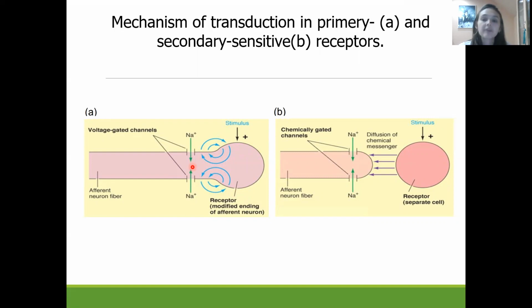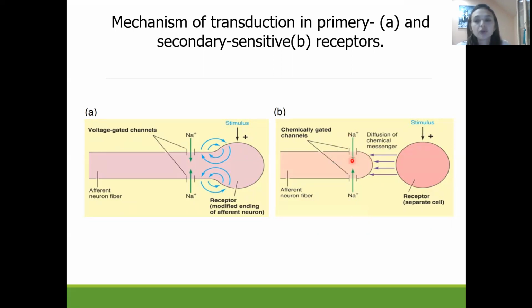In the case when we have these secondary sensitive receptors, the stimuli will act on a separate cell, which will send a package of stimuli which are going to summate. We have temporal or spatial summation on the nerve ending of the afferent neuron, and only due to this summation, and we know it's a local response, due to this local response, channels will open.